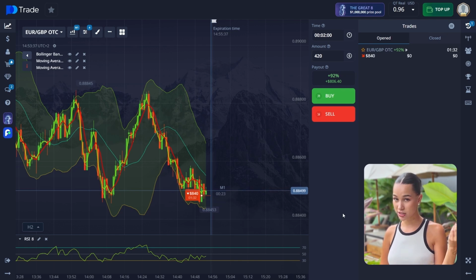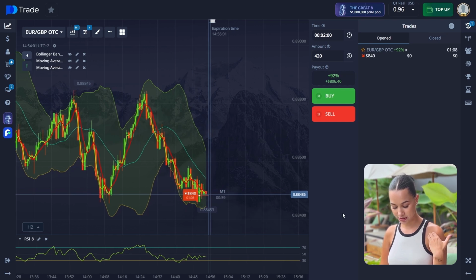Of course, there's also a risk factor, so if the price bounces off the lower Bollinger Band, a short-term reversal is possible. So that's why we open here a rollover. Also, RSI is in the oversold zone, and a strong bullish impulse could trigger an upward correction that we got actually here. So it's really good that we have the possibility to open a rollover here and just close our trade in a plus.